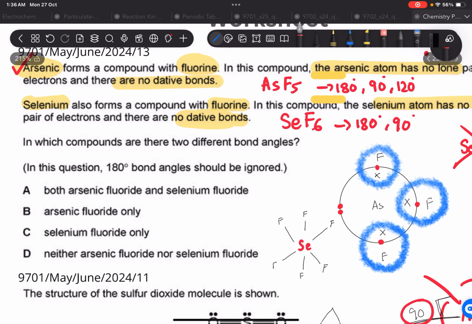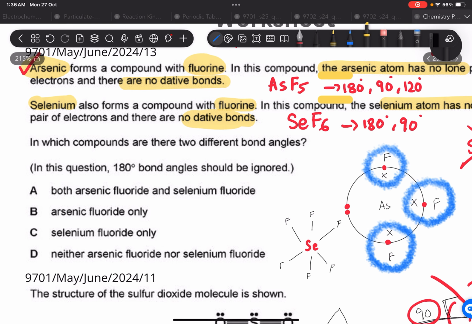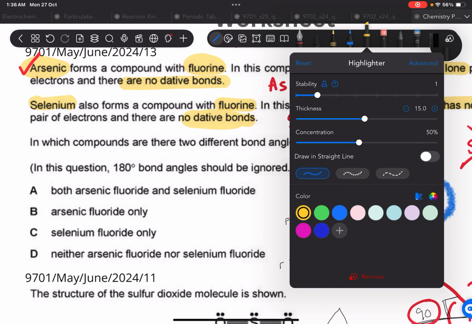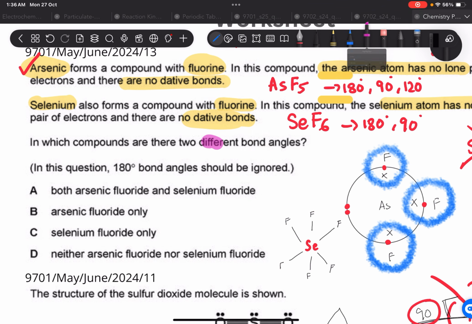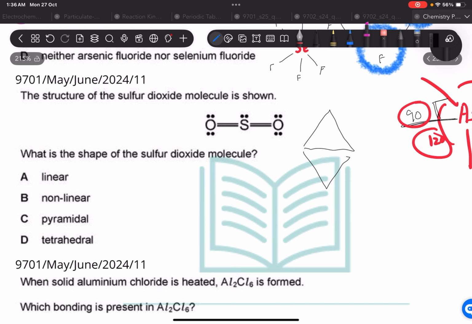What the question states is which compounds have two different bond angles. So we are going to have two different. This has two different if we ignore 180. So arsenic fluoride only has two different bond angles.